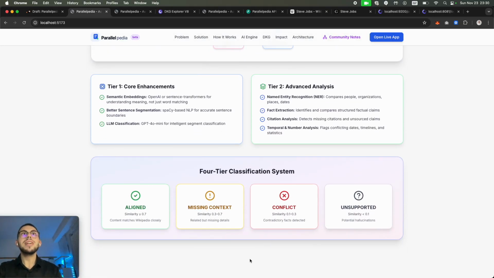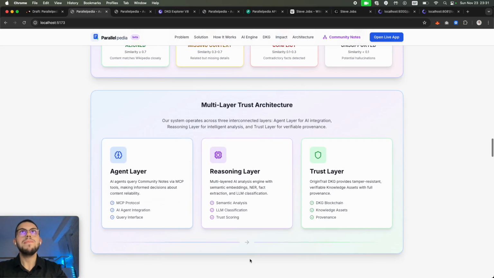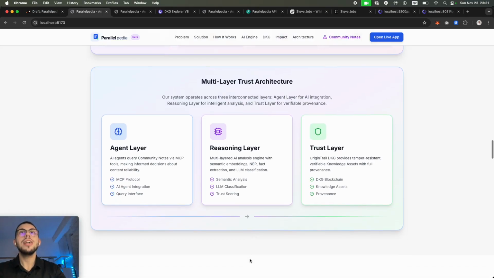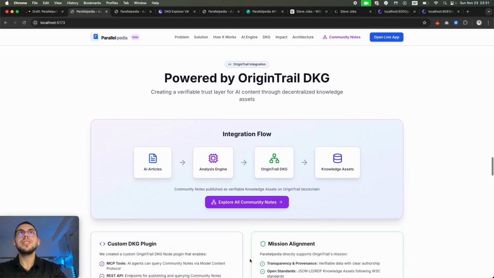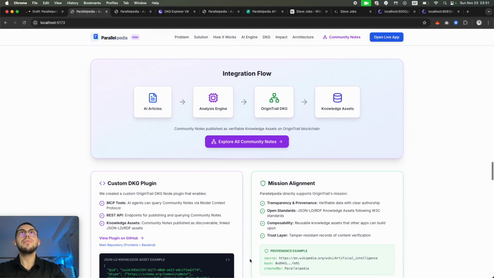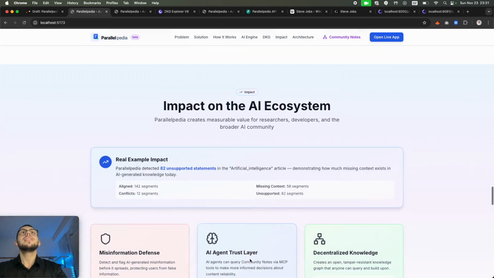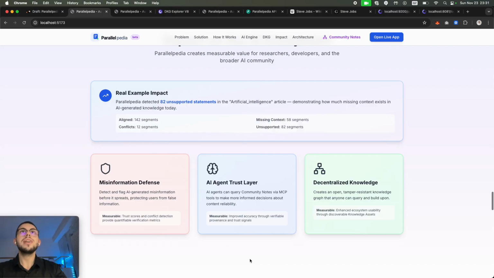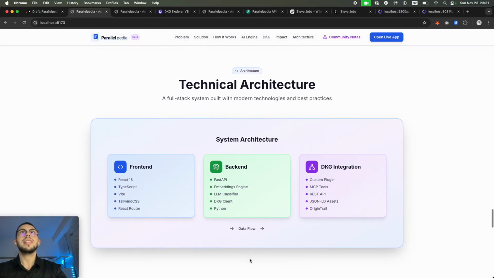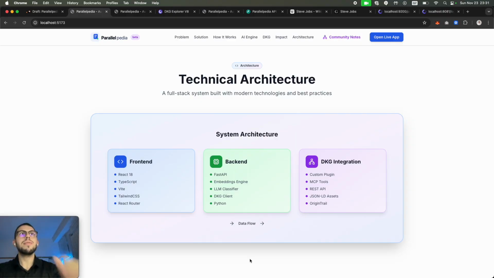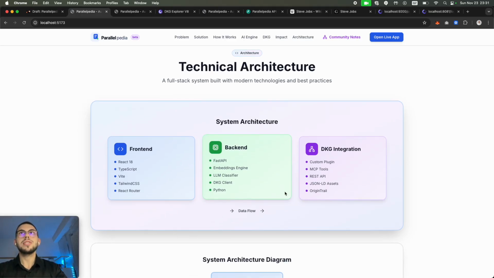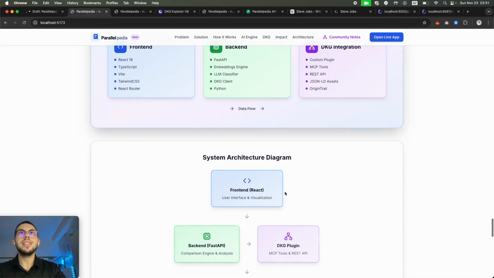This trust score is generated from the aligned content, the missing context, and all the conflicts. All of these bring us the trust score for this Grokipedia article. We have a multi-layered trust architecture. As you can see, it's all powered by the OriginTrail DKG, and it has a very well-integrated flow. It has a high impact, especially for AI agents, as we're going to mention later. Let's look at the technical architecture. The front end is built with React, the backend with FastAPI, and we have a special custom plugin for Parallelpedia for DKG integration.